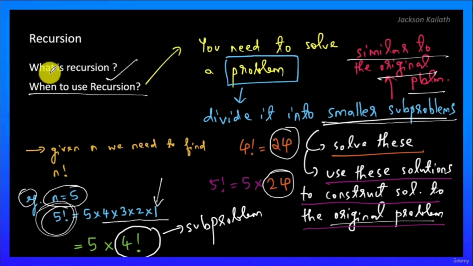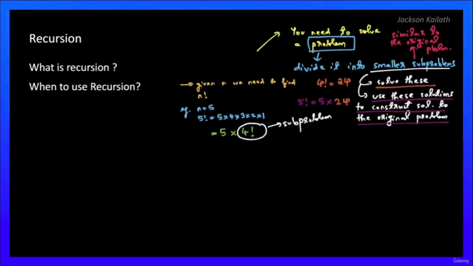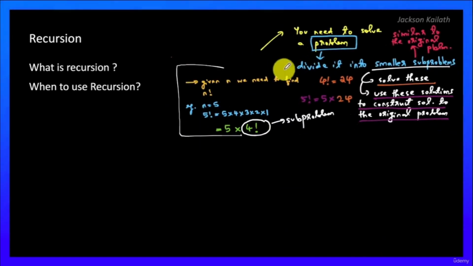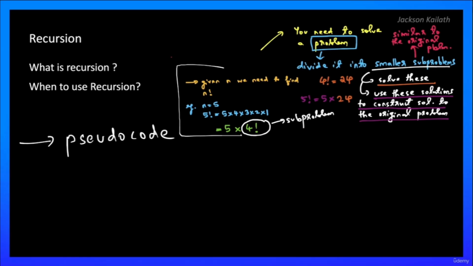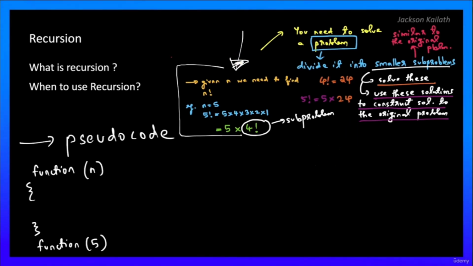So we have seen what recursion is, and we have seen from a high level when to use recursion. Now, let's take a look at the pseudocode of what we just discussed for n factorial, to understand this in a better manner before we move ahead and try to visualize recursion. Let's say I have a function, you can call it factorial or anything. To save space, I'm not writing any name for the function. And let's say we are calling the function with 5 because we want to find 5 factorial.